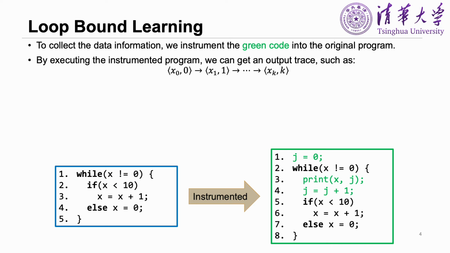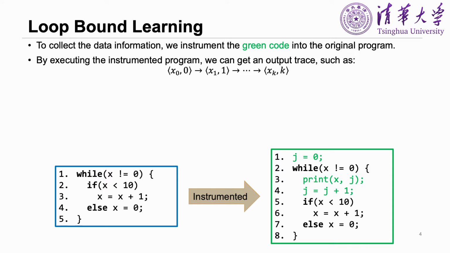Output trace, which is produced by the print statement. The output trace records the program states about variable x and the counter j. Suppose the subscript is from 0 and the trace ends with xk.